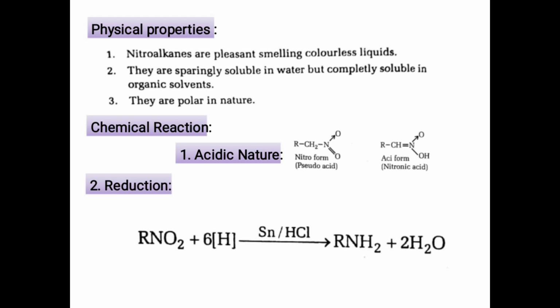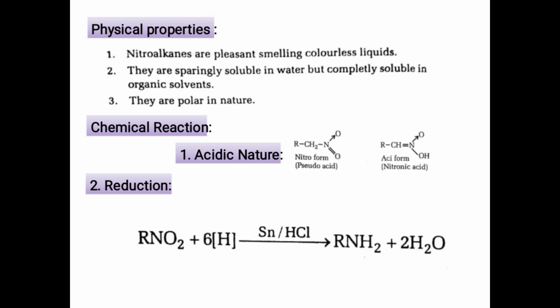After that, we will discuss the chemical properties of nitroalkane. The first chemical property is the acidic nature. This is a very interesting property in nitroalkane, the tautomerism. You must have heard of keto-enol tautomerism in carbonyl compounds. Yes, when ketones have an alpha hydrogen atom which is acidic in nature, they show such keto-enol tautomerism, meaning the keto form as well as the enol form.